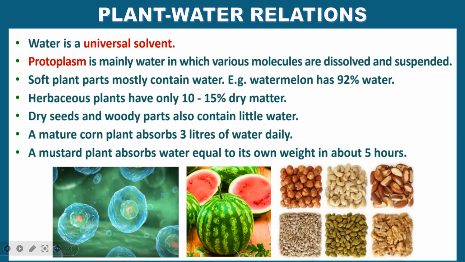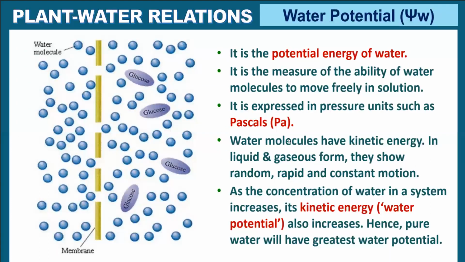A mature corn plant absorbs 3 liters of water daily. Corn plant requires a lot of water to grow, especially banana and corn. That's why bananas are grown near the gutter, so it keeps on absorbing water. A mustard plant absorbs water equal to its own weight in 5 hours. What is mustard in Konkani? Saswa. Sarso. Okay.